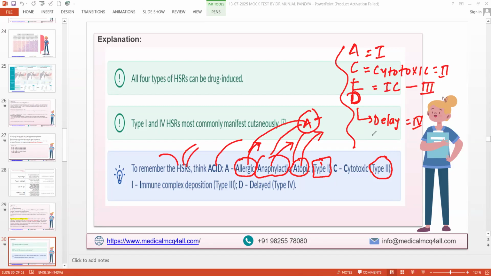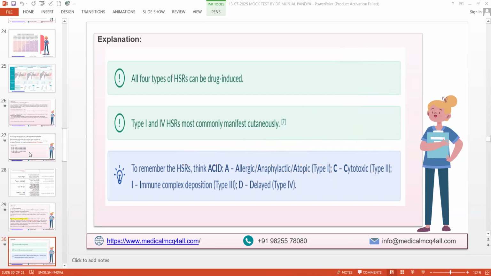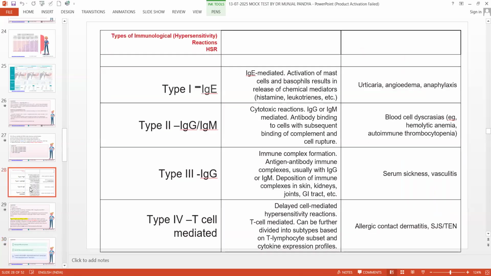So we are always confusing ourselves. What is type 1, type 2, type 3, type 4? So you don't need to remember anything from now onwards. Only ACID. If you remember ACID, then you can answer any question. It is simple. You just need to look into the scenario and see what is there. That's it. Now I think whatever answer you had given, that would be changed now onwards. So now let's go to 1, 2, 3, 4 in a little bit of detail, in 2 minutes, right? So type 1, as the doctor rightly told.